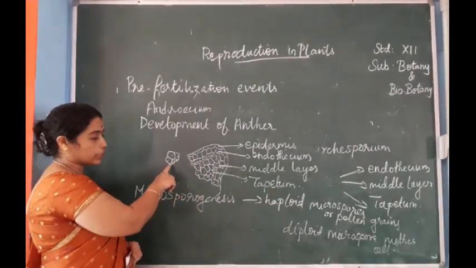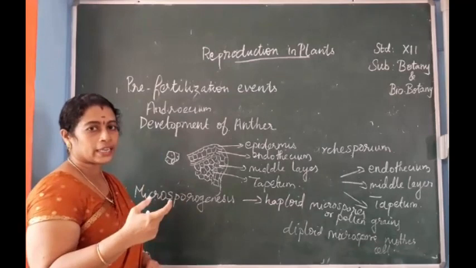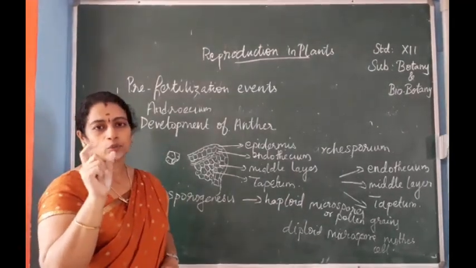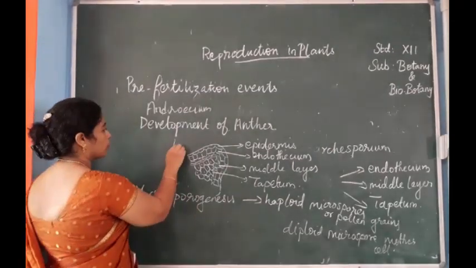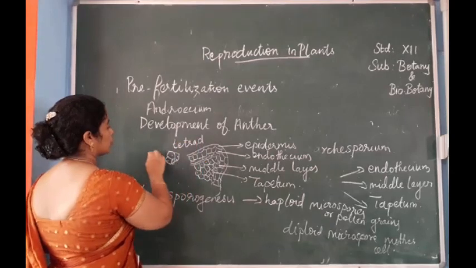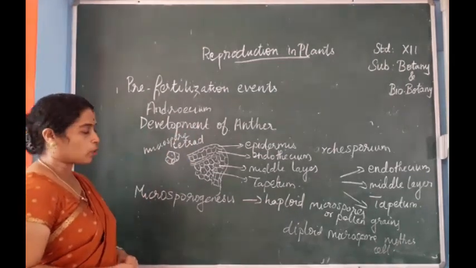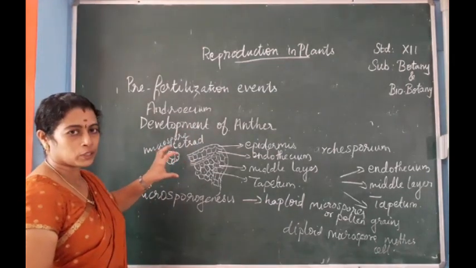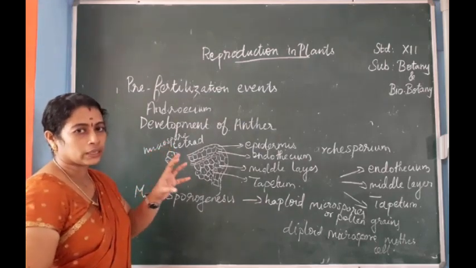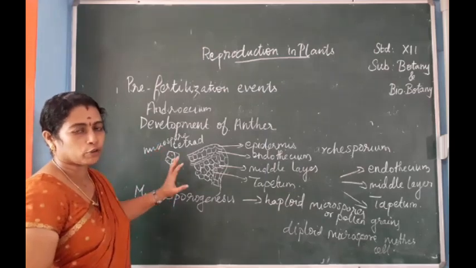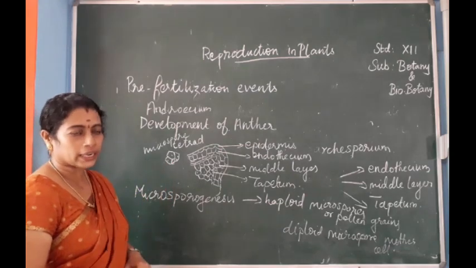So how are the pollen grains formed? The microspore mother cell goes on dividing and forms a group of cells. The spore cells are joined together to form a microspore tetrad. After maturity, this tetrad gets divided and separated into single cells. The four cells which are joined together are separated into individual pollen grains.